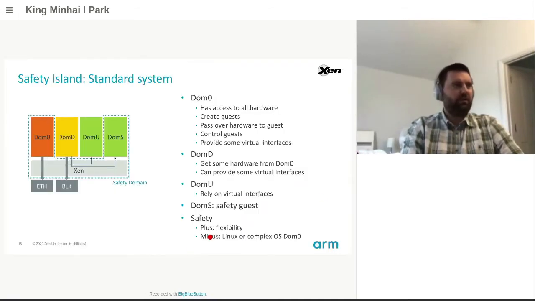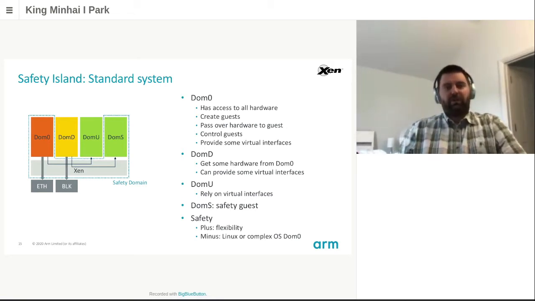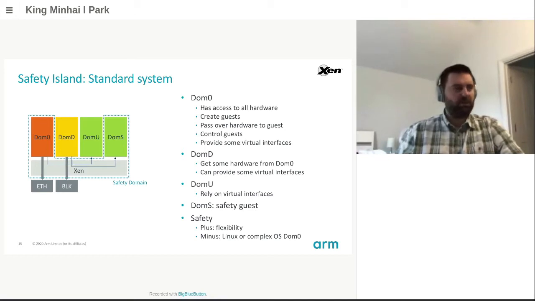Let's now talk about the safety island concept. So this slide shows the standard Xen-based system. You have a Dom0, which is usually Linux-based. You have some DomDs, which are guests having direct access to some hardware, like a block device, and DomUs, which are guests only having access to Xen devices.